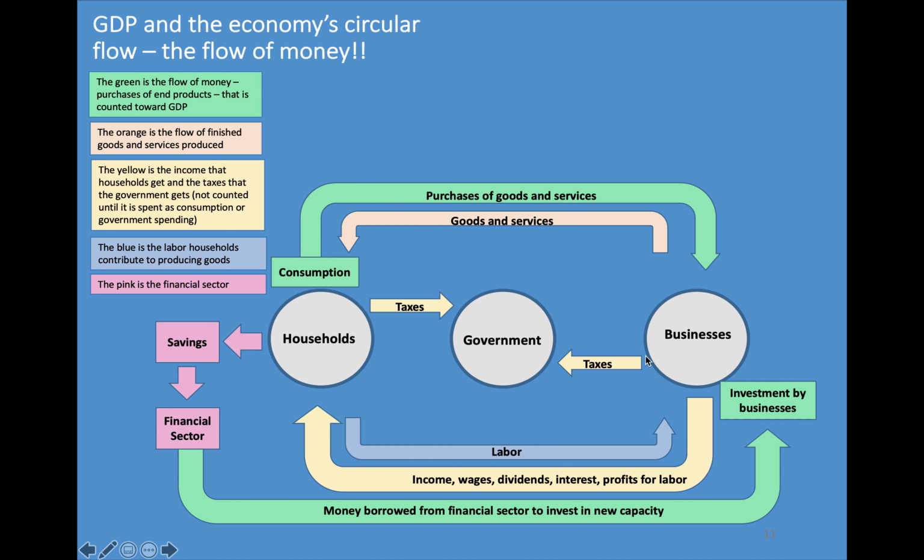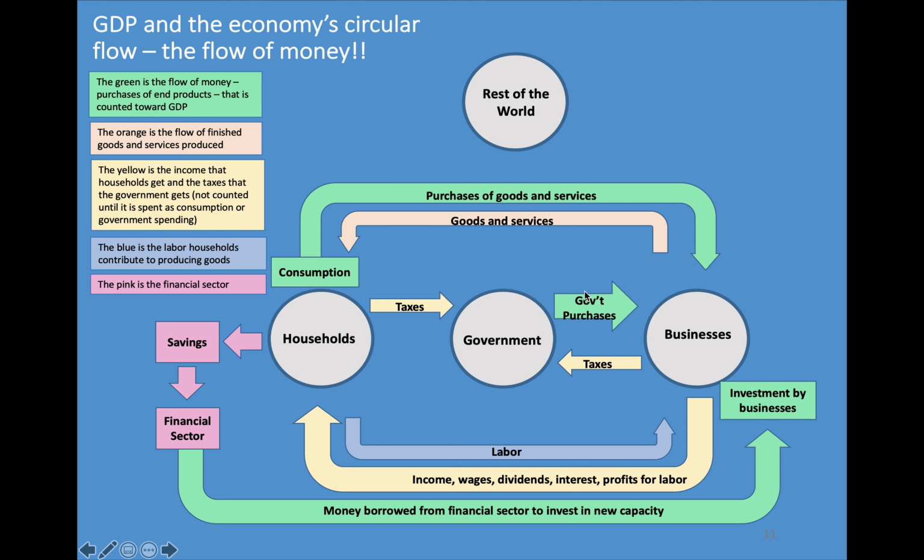Then we have to add in the government, which takes in money from taxes from both households and businesses. But again, at this point, the government hasn't spent anything yet, hasn't purchased any goods or services. But when it does, so it buys tanks for defense, for example, it buys that from a company that makes tanks. That's a government purchase of goods and services. So that is also part of GDP.